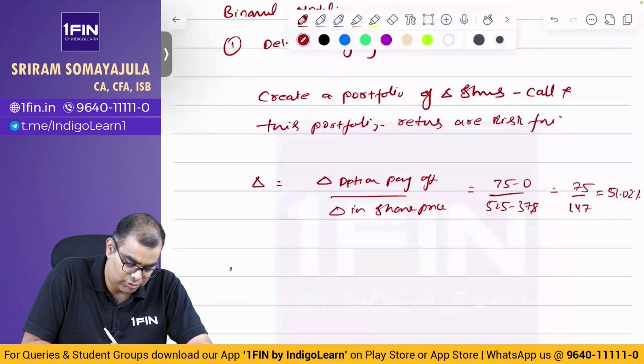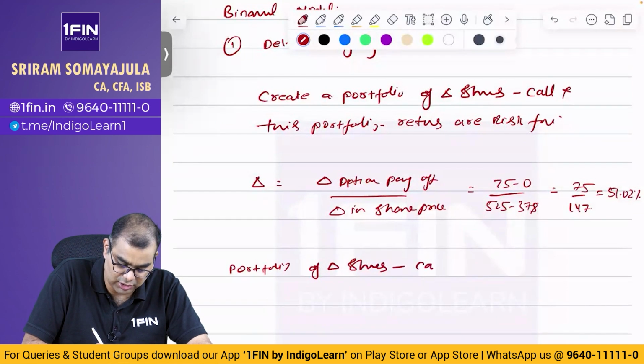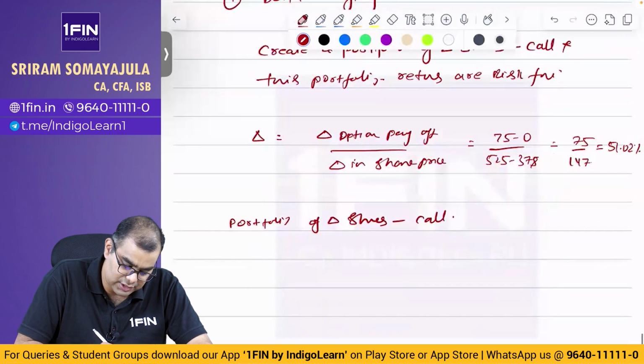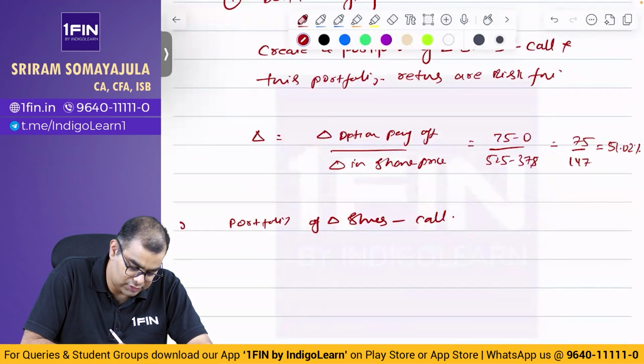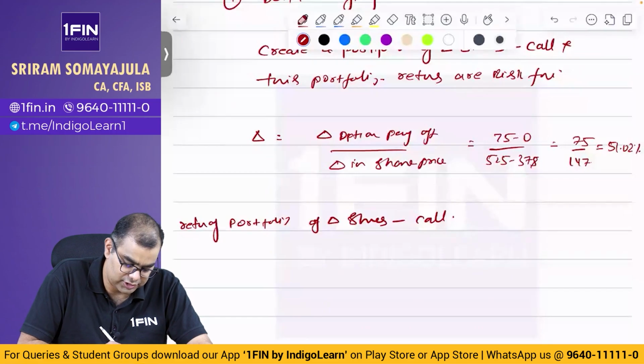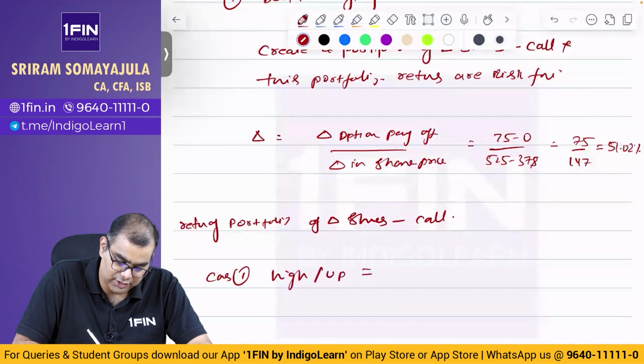This is delta. So the portfolio of delta shares minus call. Return of portfolio delta share, case 1, high or up. What is going to happen?